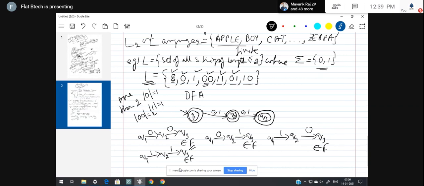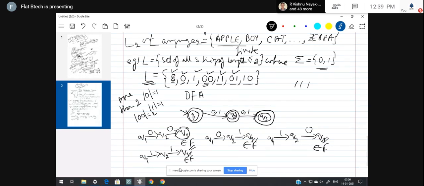But if the string is 1 1 1, it has to be rejected. How do we check whether a string is accepted or rejected? By the ending state. In this case, 0 0 is accepted because Q3 is one of the final states. Q3 and the others are final states, hence accepted.